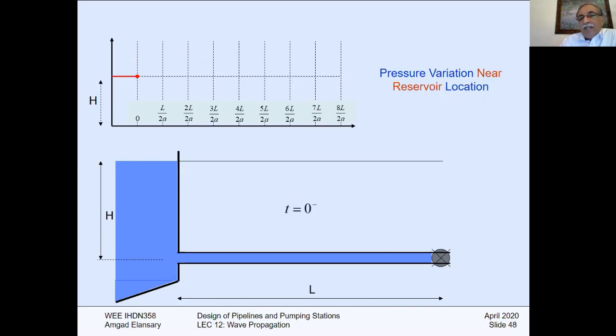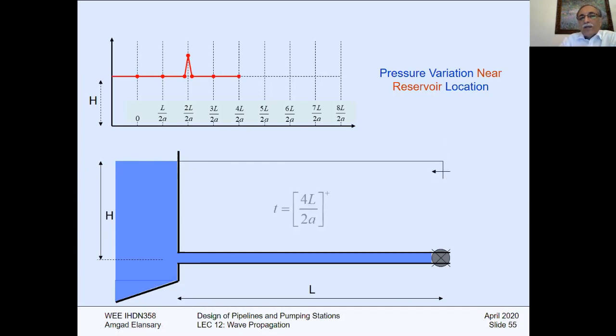Pressure variation at the reservoir: if I'm standing at the reservoir and trying to draw the pressure, assume that you are standing here. Everything will remain constant until you reach L over A. You will have an increase, but it returns back quickly to be the same as here again, at the reservoir.